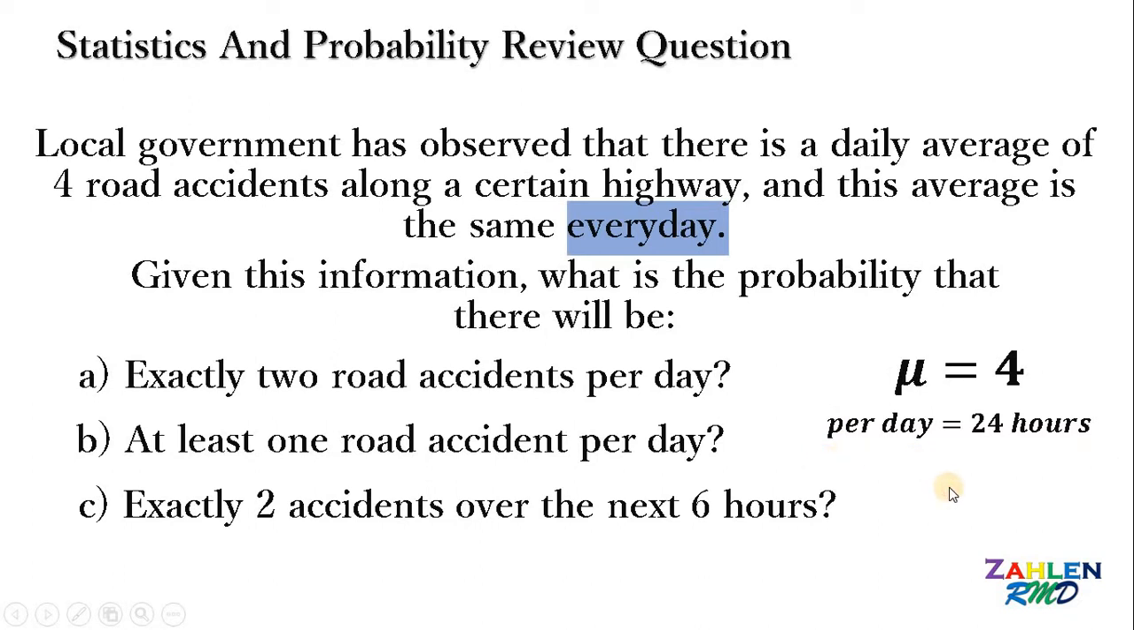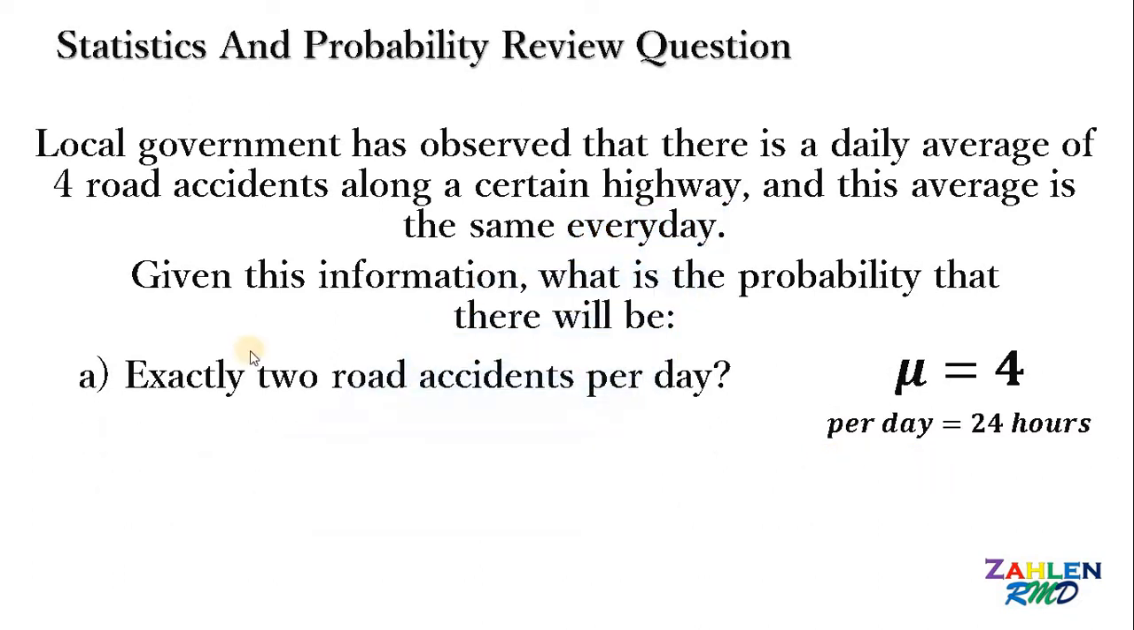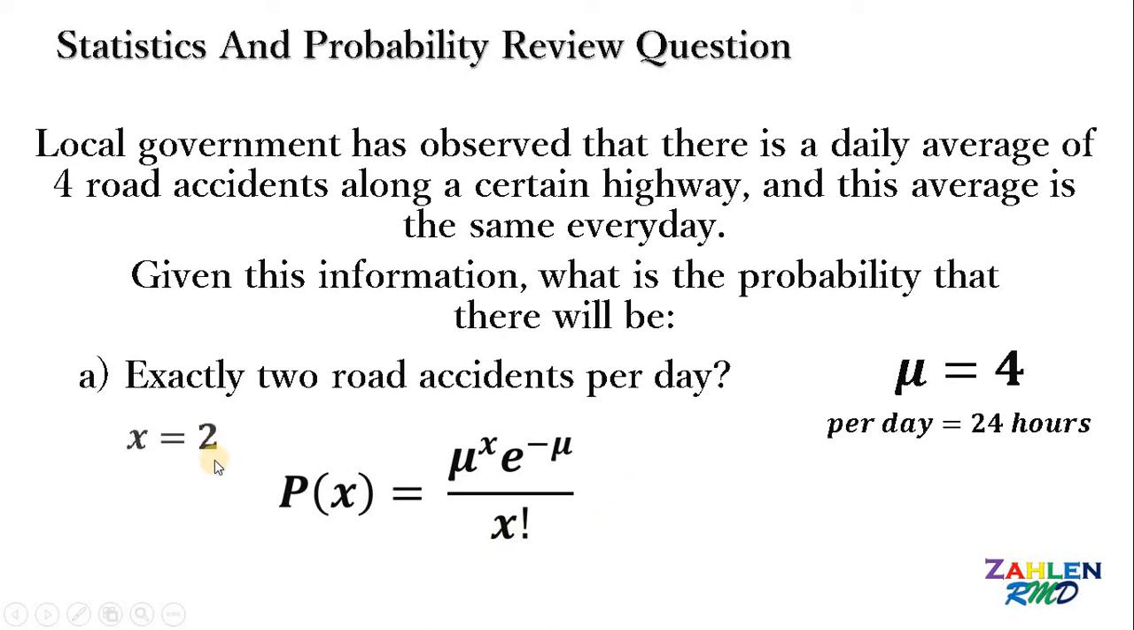Now let's focus on letter A. What is the probability that there will be exactly 2 road accidents per day? Therefore, our formula to be used is P of x equals mu raised to x multiplied by e raised to negative mu all over x factorial. Now, what is our random variable x? X must be 2 because we want exactly 2 road accidents per day. Therefore, in our formula, we need to replace all x with 2.